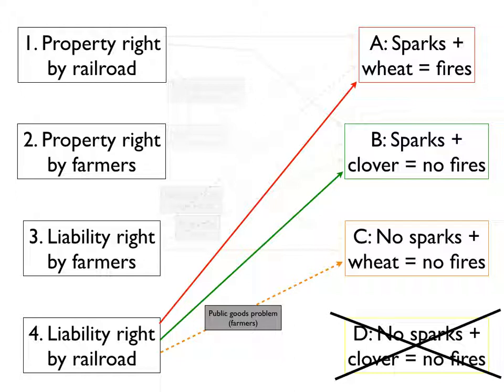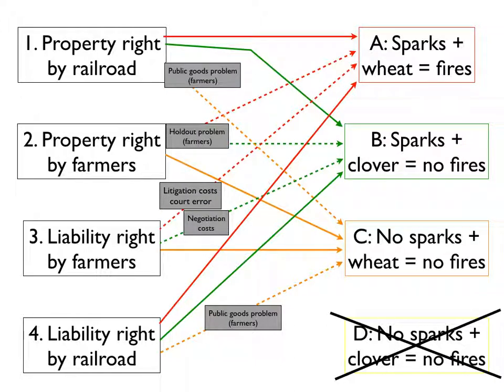If the farmers want to stop the damage, they have to come together and pay to have the spark arrestor installed. You're going to have a public goods problem because some farmers are not going to want to contribute. So instead of having the $200 spark arrestor, you're going to have $800 worth of either crop damage or switching to clover. So again, transaction costs matter, and therefore they should determine the assignment of rights. Again, this is a little confusing, but understanding how this comes together and why the assignment of property rights is very important. Now, one last thing.